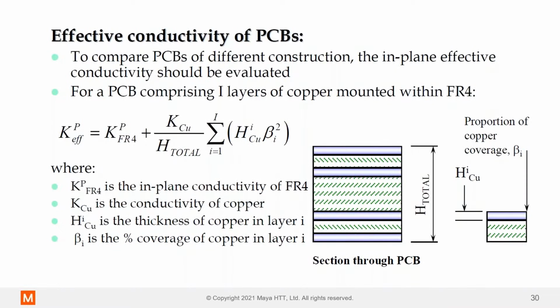So the number of layers and the percentage of copper on each of the layers all impact the thermal performance of the PCB.